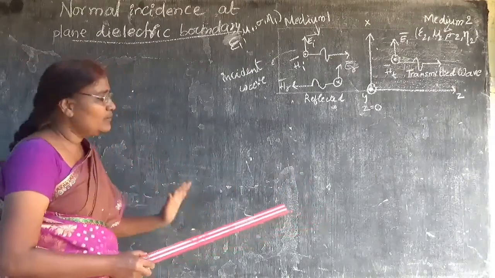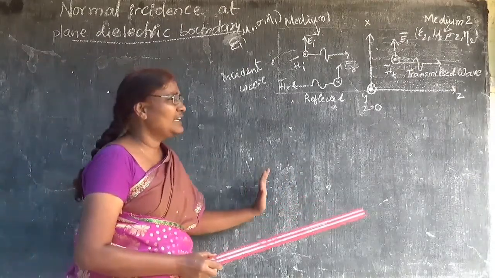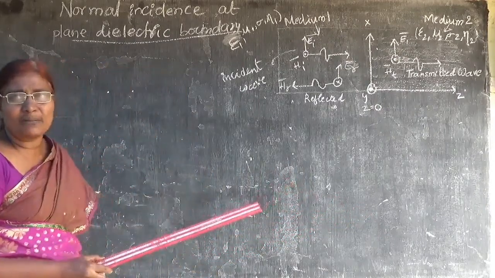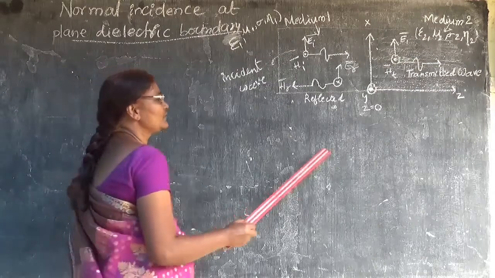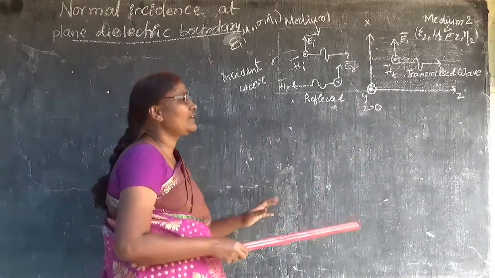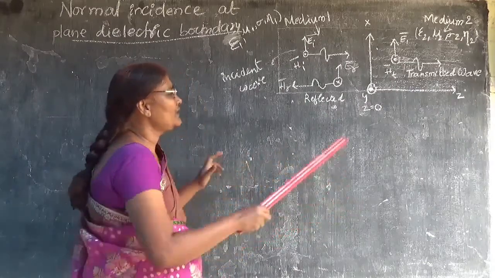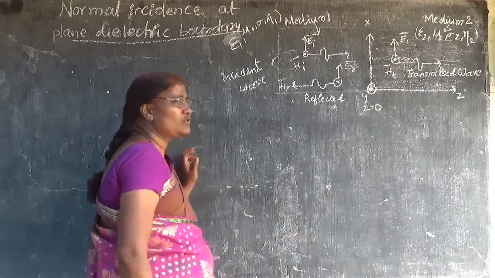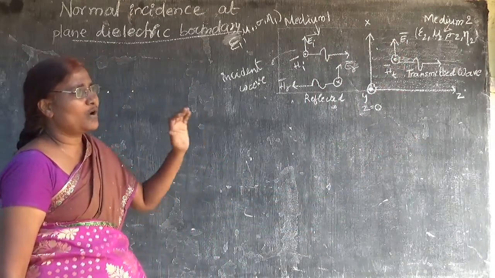That means the medium is equal everywhere, in each and every portion of the medium. That is called homogeneous. But this is not a homogeneous medium. This is a medium which is having two different characteristics. So we consider that this is medium 1 and this is medium 2, while your wave is propagating.